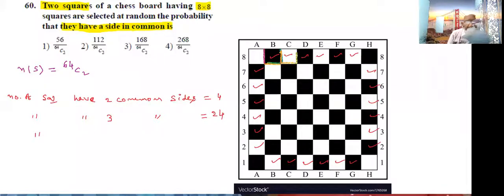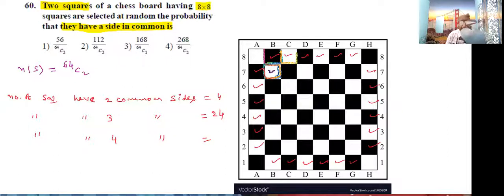Number of squares having four common sides. Students, observe any one of the squares. Which square has 4 common sides? This is a common side, this is also common, this is also common. These particular squares have 4 common sides.